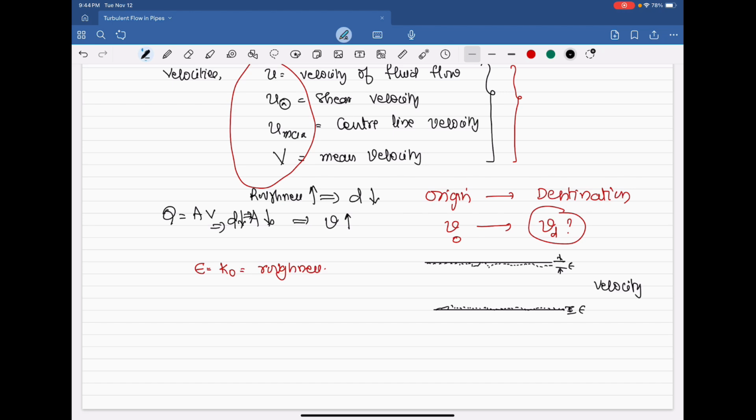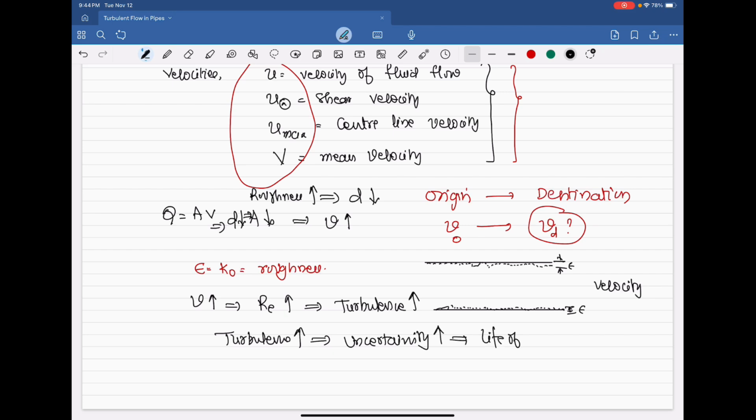When velocity increases, Reynolds number increases, turbulence increases. Turbulence increases means uncertainty in flow increases. Uncertainty in flow increases means the life of the pipeline reduces.